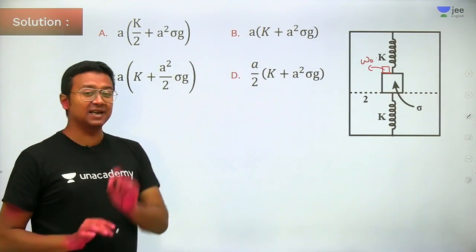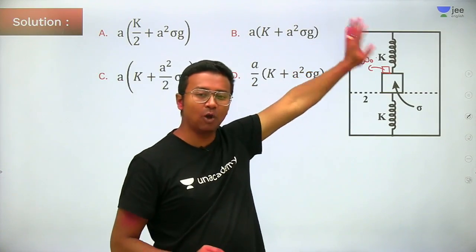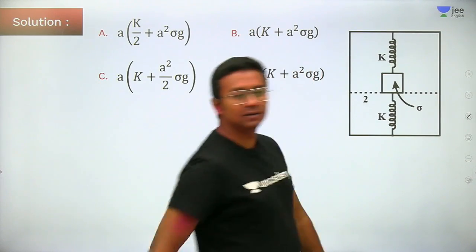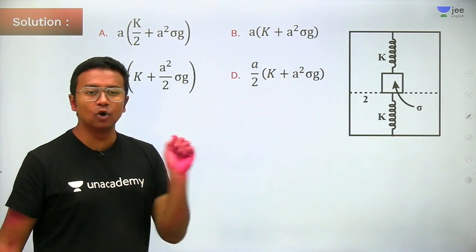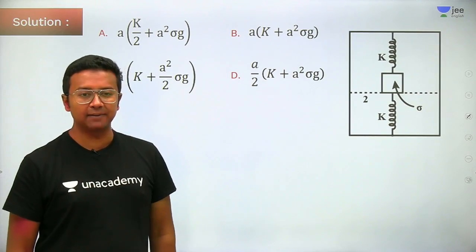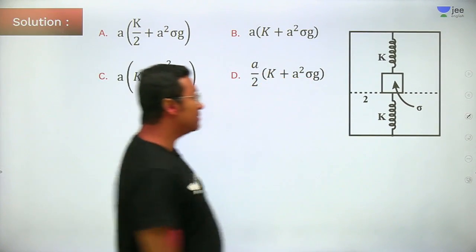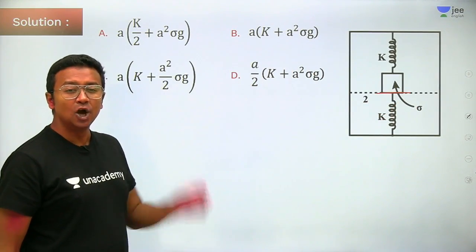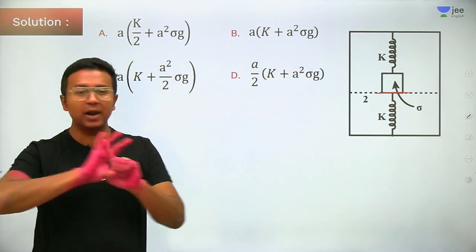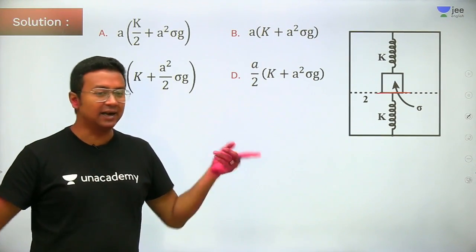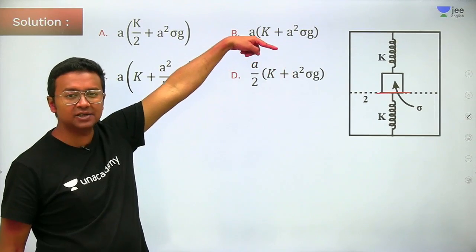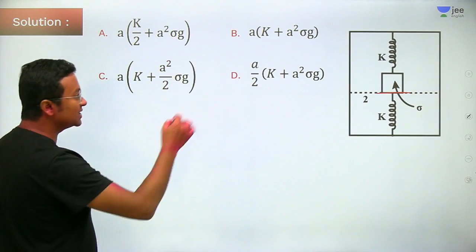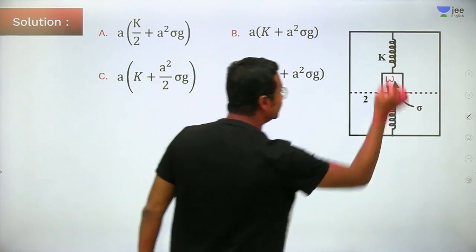Okay. So in the first case, when I have not placed this block, let's say the block is out of the picture. There is no block on it at all. So we are looking at the first equilibrium point. Now at the equilibrium, this base is just at the surface. So in the first equilibrium point, no buoyant force is going to be there in the picture. It is only the spring force and the weight of the block.